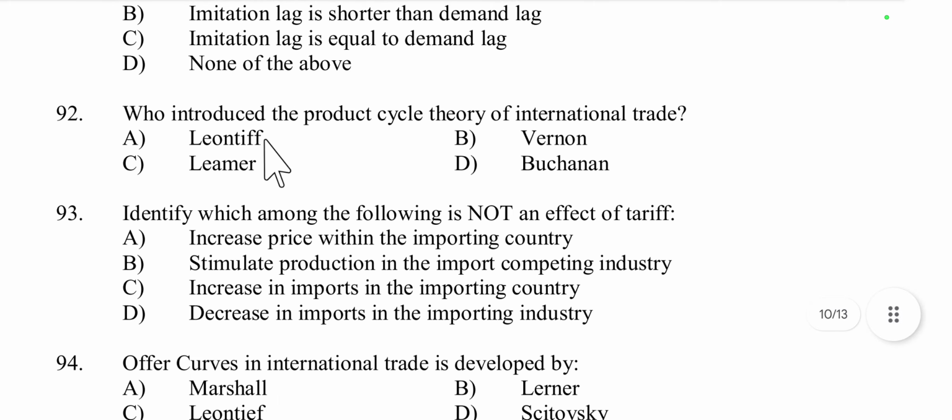Then question number 92, who introduced the product cycle theory of international trade? Product cycle theory was given by Vernon. Yes, product cycle theory given by Vernon. Raymond Vernon developed the product cycle theory in 1966. He explained how new products lead to trade patterns over time.